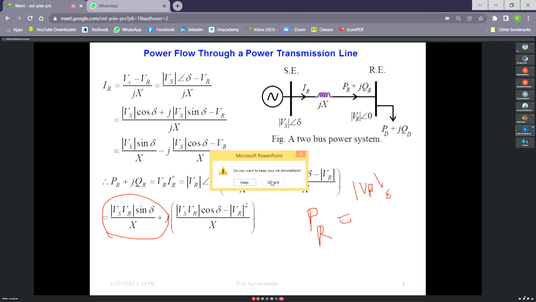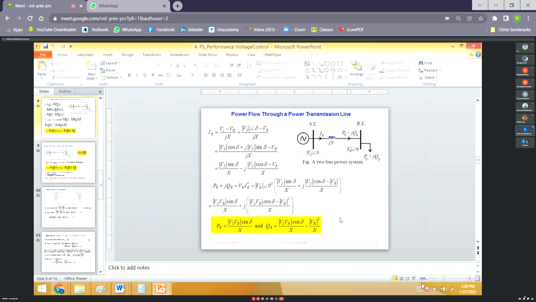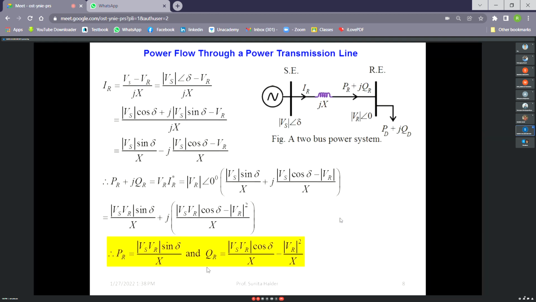Let me see whether it is written or not. It is written, no problem. So PR is VR Vs by X sine delta, right? So when delta is maximum, 90 degrees, then P is maximum, VR Vs by X, right? So P max is VR Vs by X. This will be the maximum possible power at the receiving end.